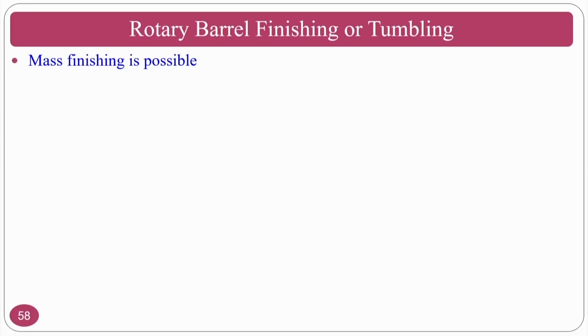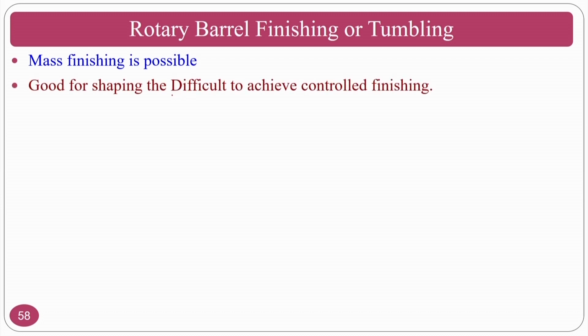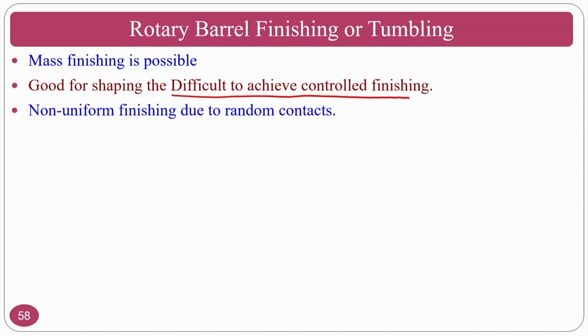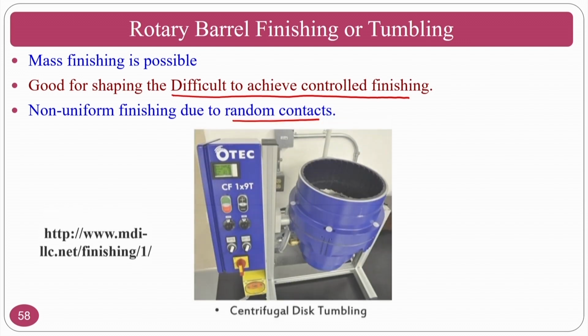Rotary barrel finishing is normally used for mass finishing applications, and is good for shaping, though it is difficult to achieve controlled finishing. At the same time there is non-uniform finishing due to random contacts, because your abrasive particles randomly impinge on the components. That's why you will get random surfaces.